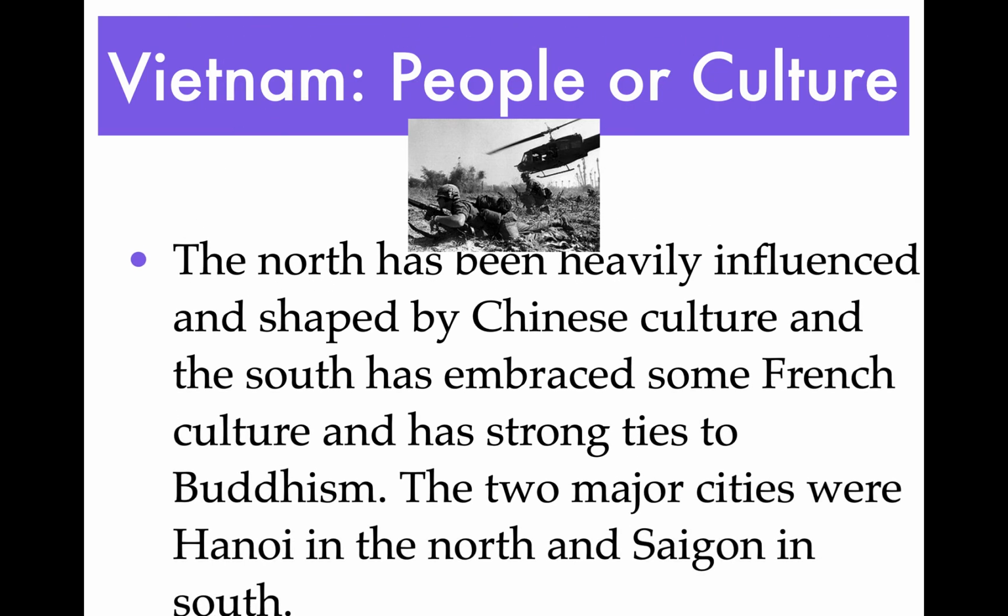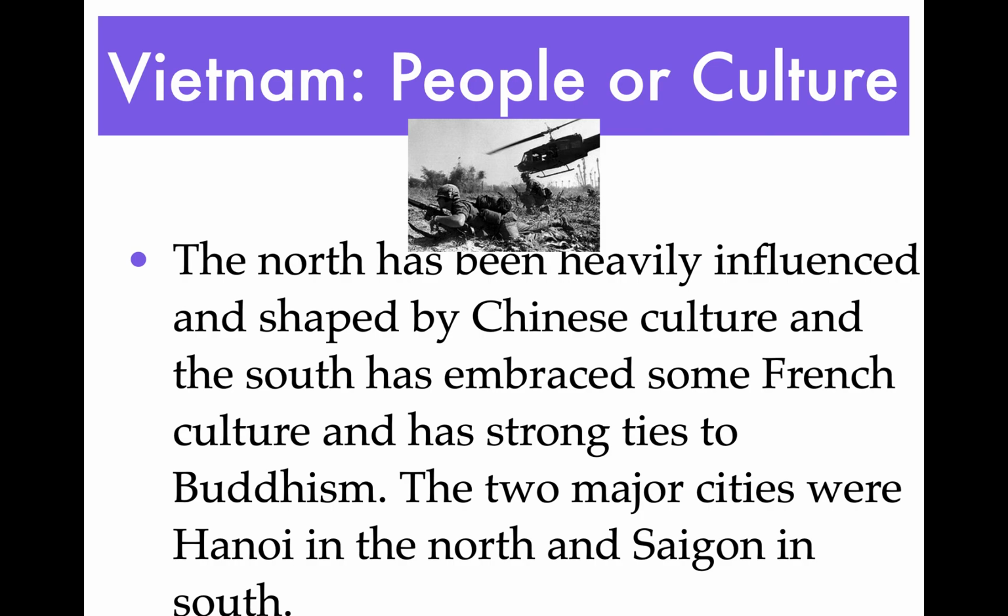Now, the North has been heavily influenced and shaped by Chinese culture. The Chinese have ruled the North. They invaded the North for thousands of years. So you understand that the Vietnamese people have an anti-imperialist point of view when you've been invaded several times over thousands of years, when your neighbor to the north, the Chinese, take over. But when they took over, they did leave some of their culture, and we see things like Buddhism and symbolism, and the food itself tends to be more Chinese in the north.